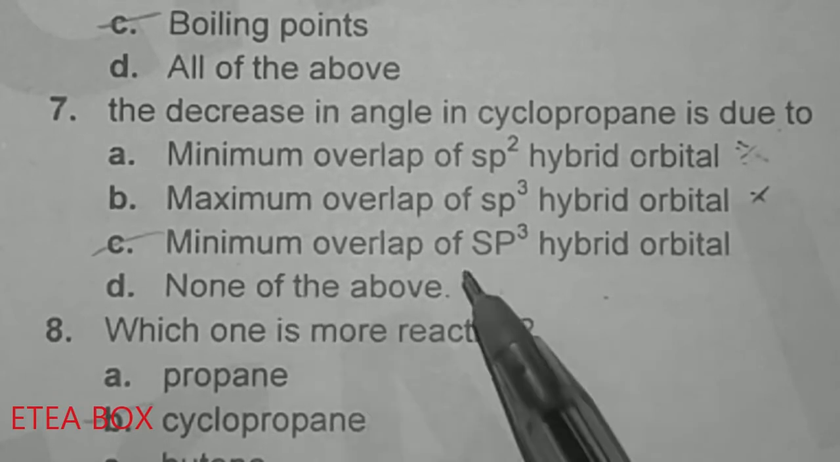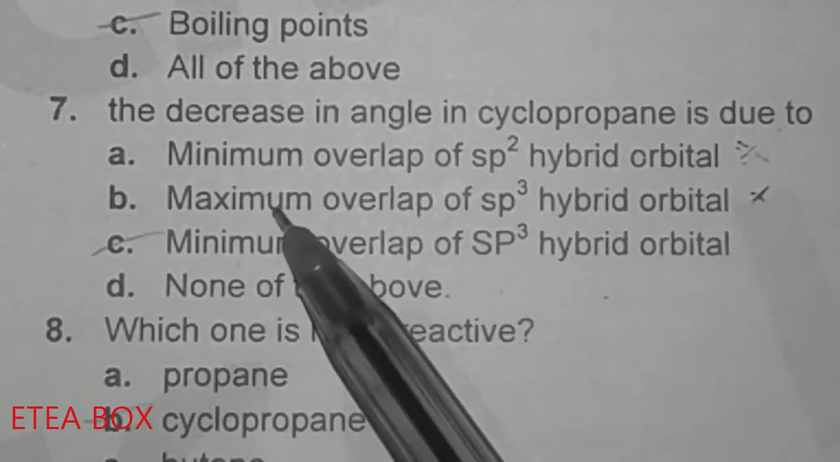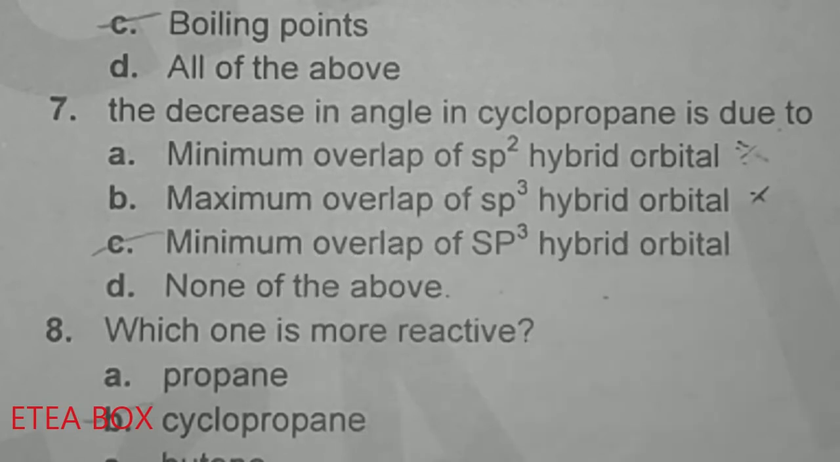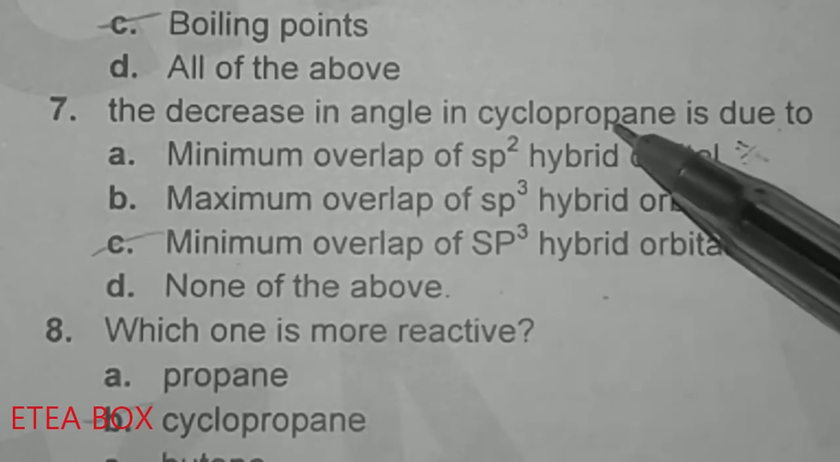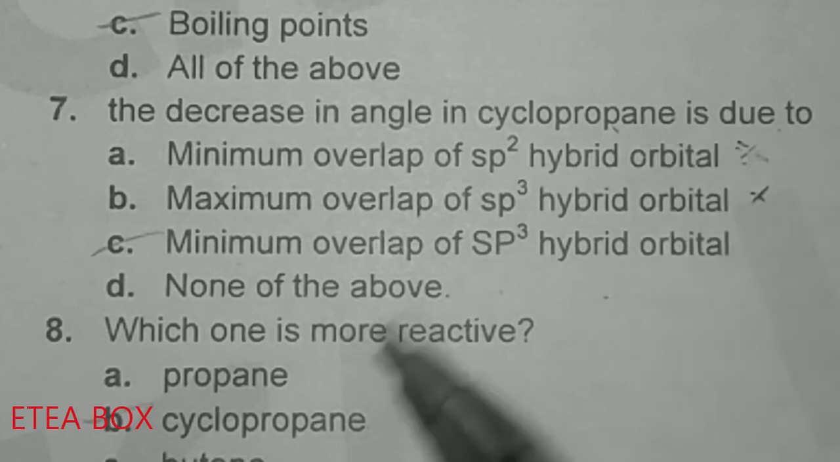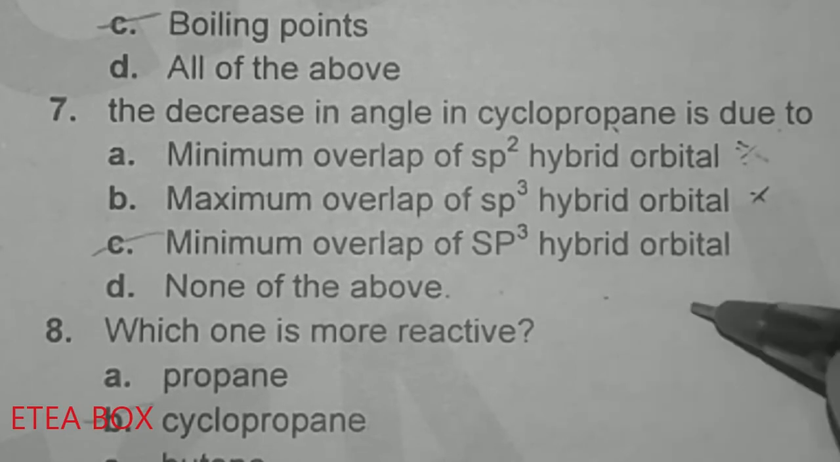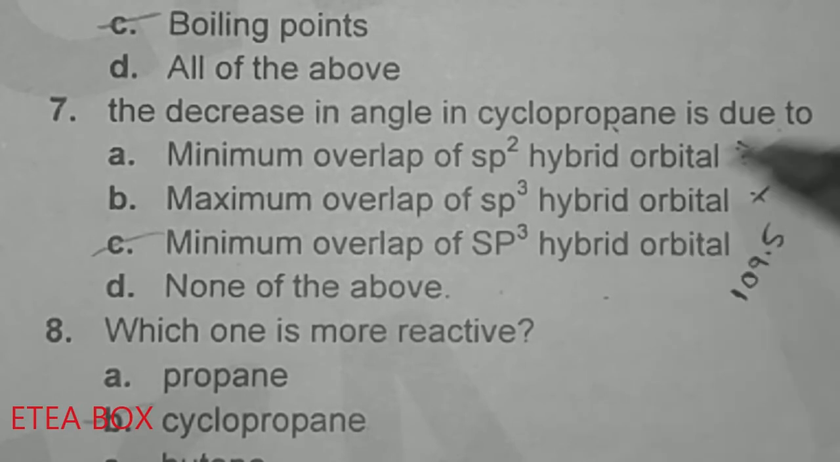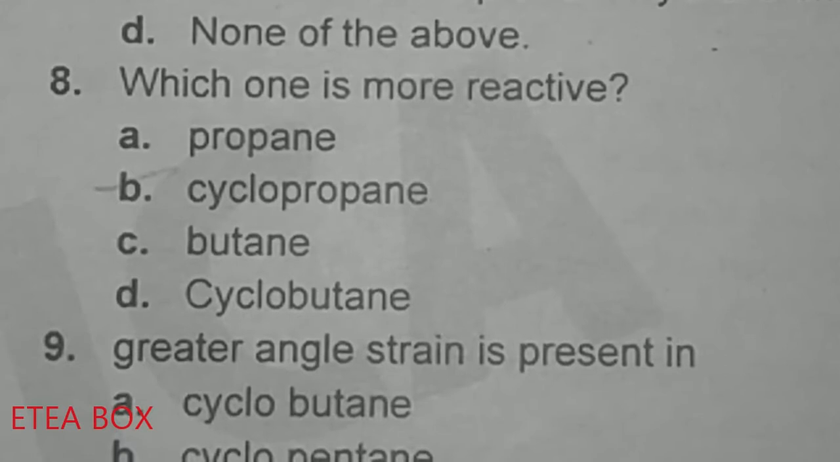The maximum overlap occurs in the straight chain; if this were n-propane, then it would be maximum overlap of sp3 hybrid orbital. Now it is cyclopropane. For cyclopropane, option C is correct: minimum overlap of sp3 hybrid orbital. Look at here. In the case of a straight chain, the angle is 109.5 degrees, and in the case of cyclopropane, the angle is 60 degrees. So the decrease has occurred because of the minimum overlap.